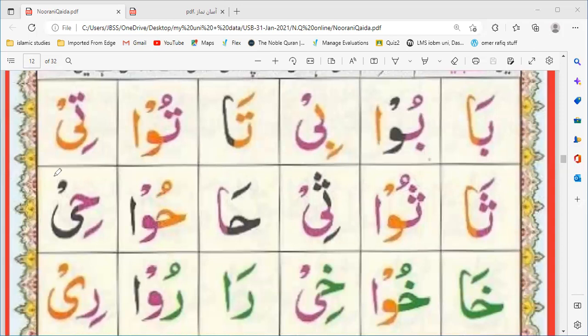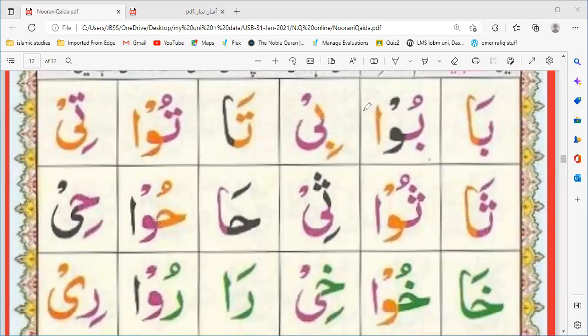Ba, boo, be. If we don't read like this, and if we read them shorter, quick, quick, ba, boo, be, is it right? Can it be allowed or not? What do you think? No. It will not be allowed because madda means to stretch, to make something long, long, long.